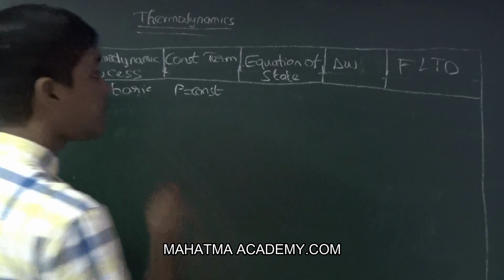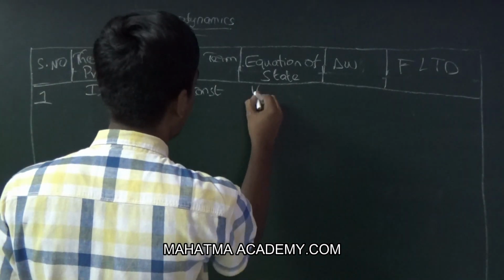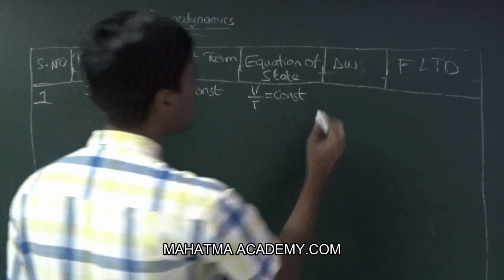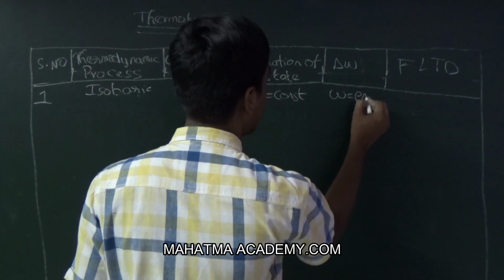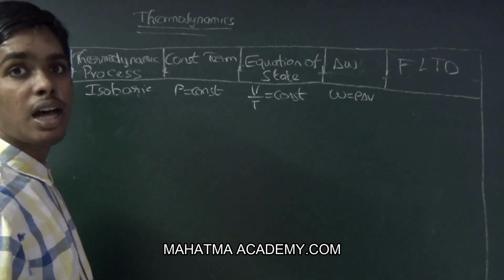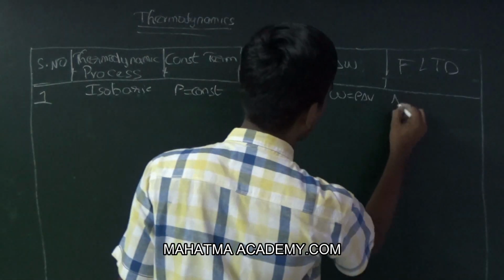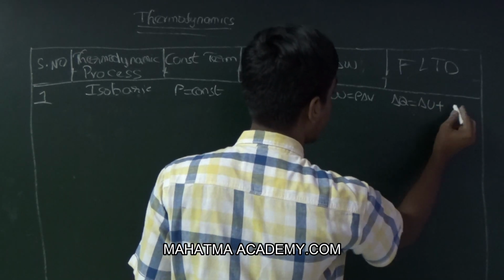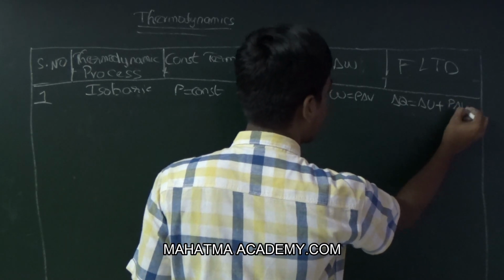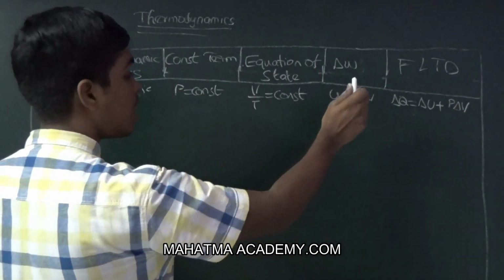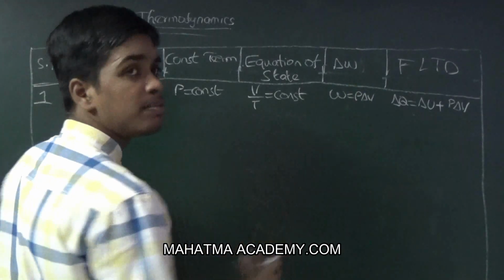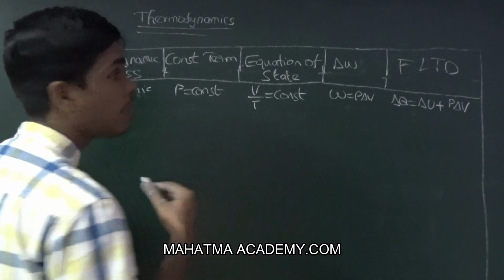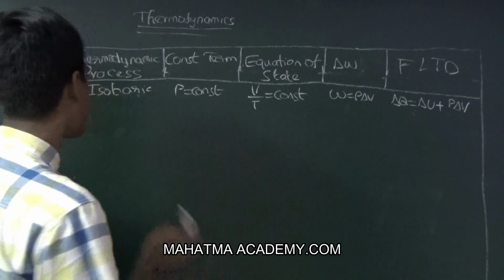So the equation will become like this: V by T is equal to constant, and the work done is equal to P into delta V. And from the first law, we can write it as delta Q is equal to delta U plus P into delta V. For the constant pressure, we will discuss the additional term in the next session.